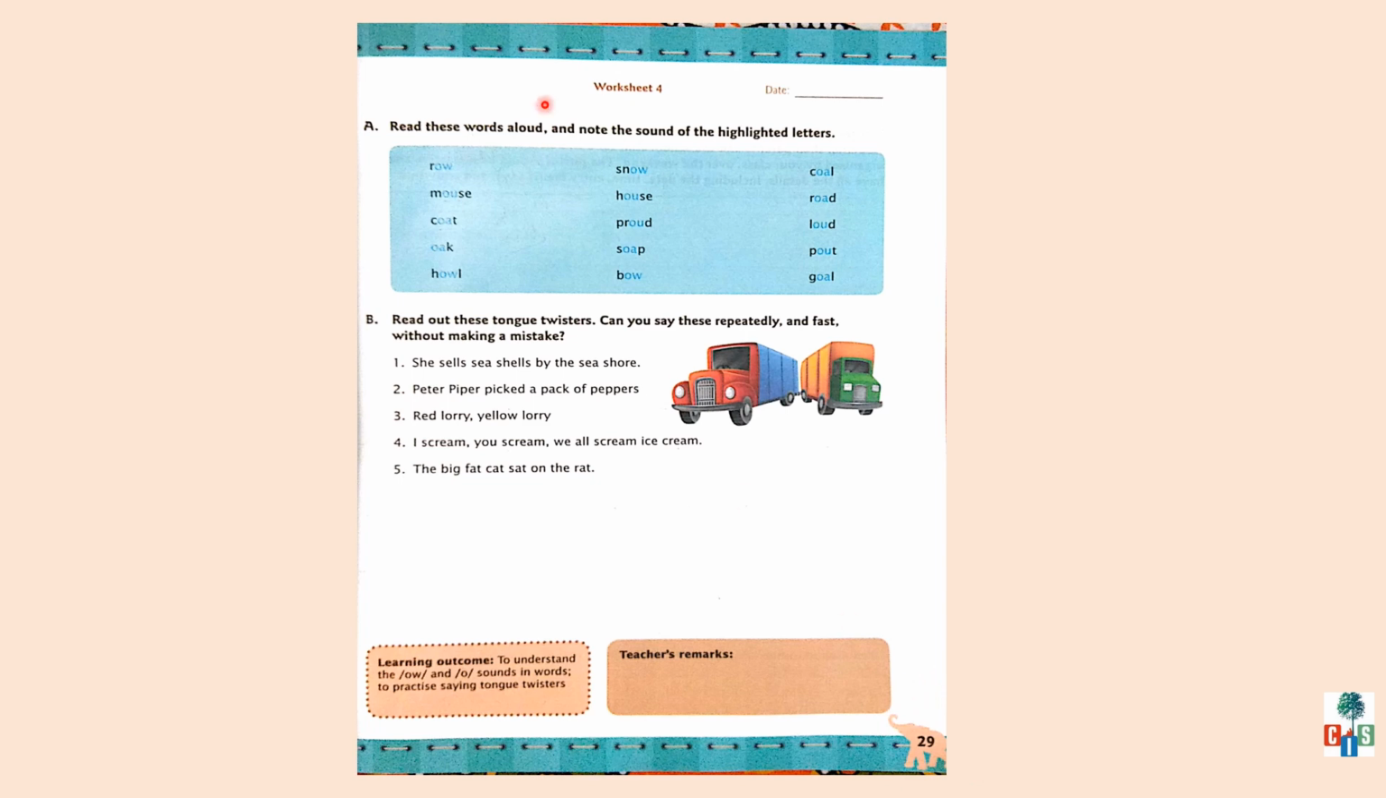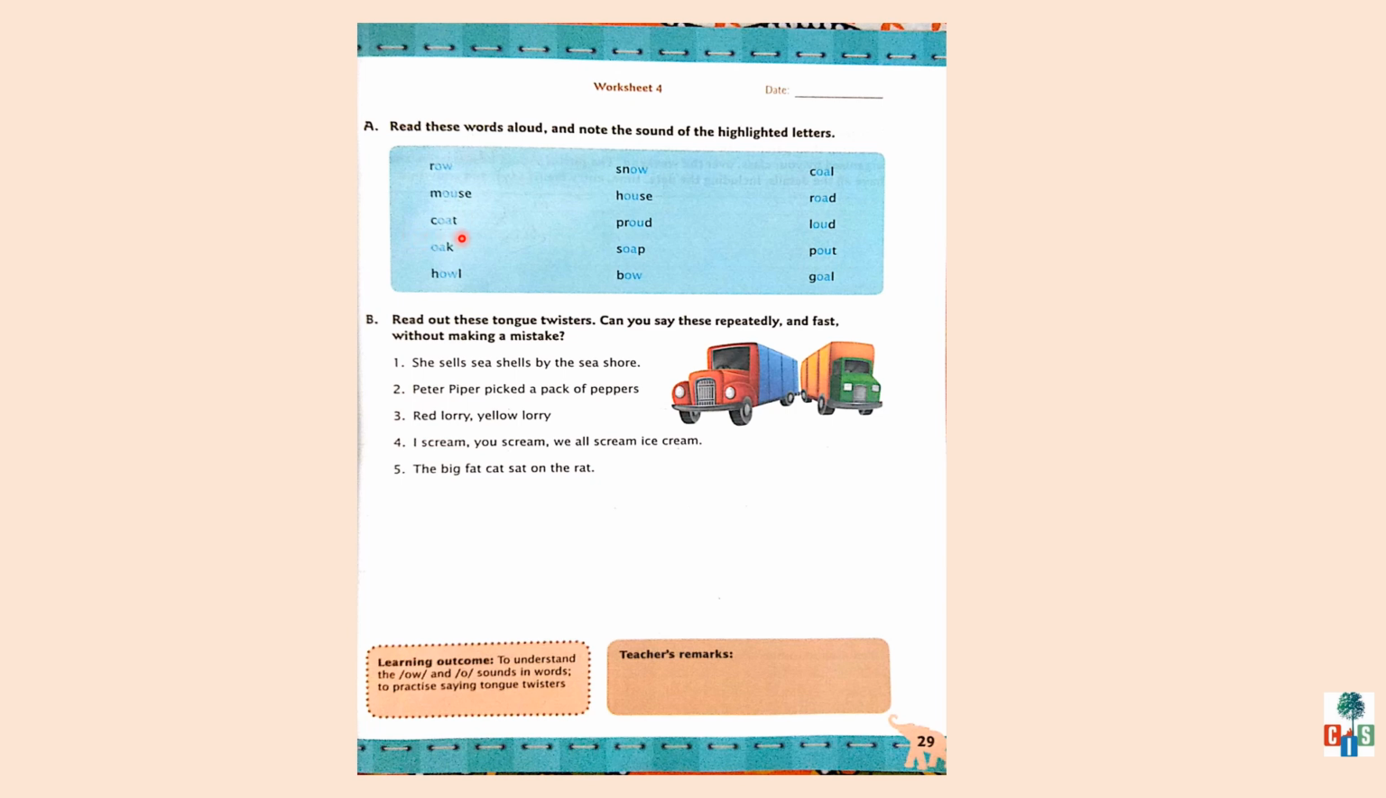Take out page number 29, worksheet number 4, exercise A. Read these words aloud and note the sound of the highlighted letters. See the first one. The first word is raw. Children, in this word, the highlighted letters are O and W. And when you say this word raw, these highlighted letters give you the sound of O. Raw, O. Next, mouse. In this word, the highlighted letters are O and U. And when you say this word mouse, these highlighted letters give you the sound of ow, mouse.